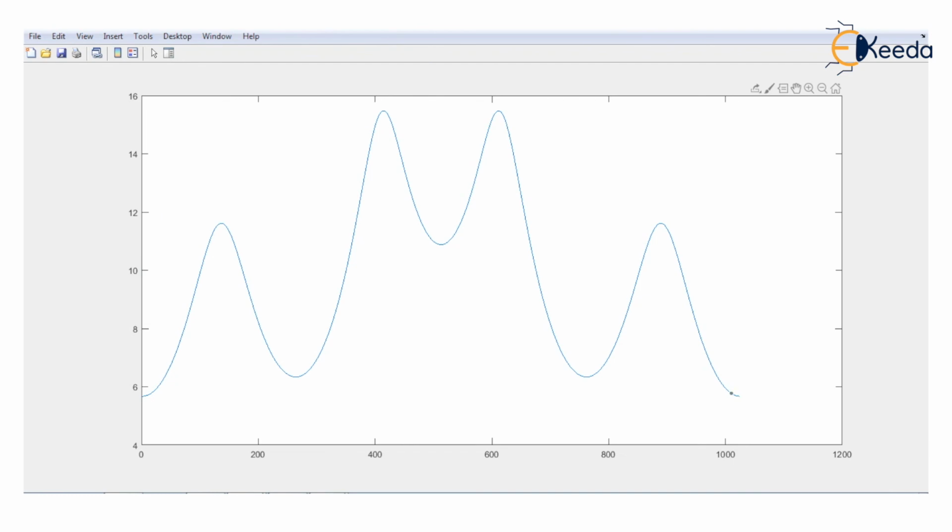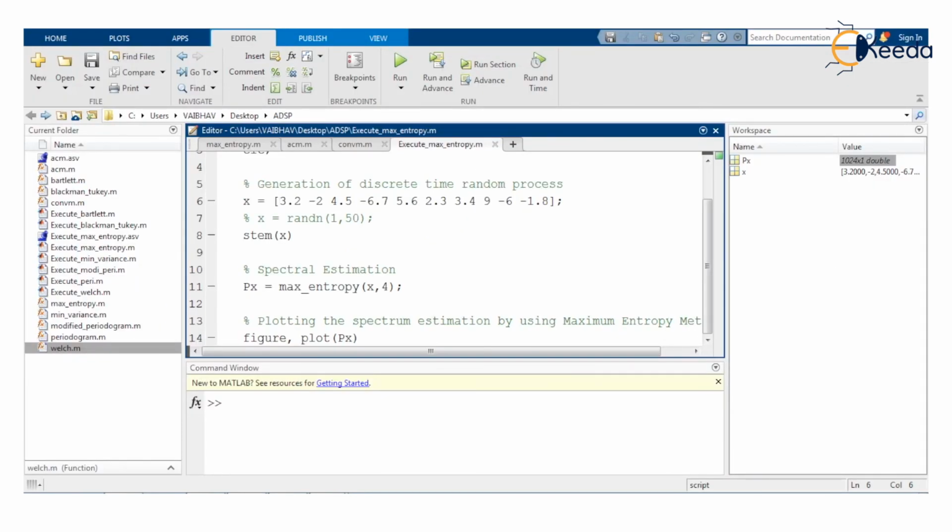So again here up to 1024 samples. It should be 1024 at last. Yes, having the amplitude 5.671. This is of course in terms of decibels, as we have done this programming for the maximum entropy method. So here we conclude our topic, the MATLAB program for the maximum entropy method, and